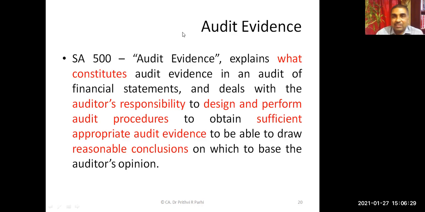Having understood this, I think now we have created a platform to understand the concept of audit evidences. As I told you just before, evidences are collected by applying audit procedures. So we need to understand the concept of audit procedures. Audit procedures are applied to test whether the assertions are valid or not.